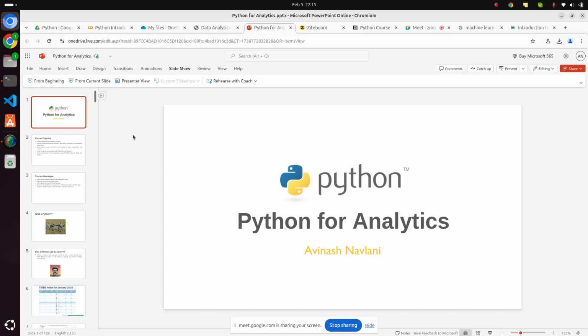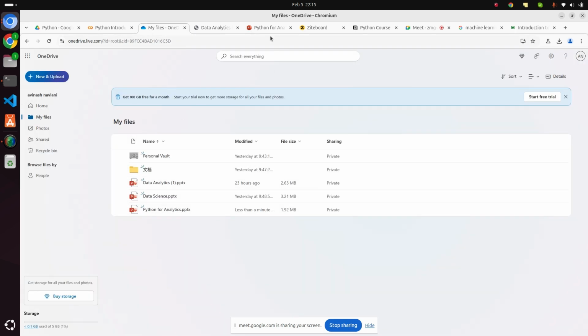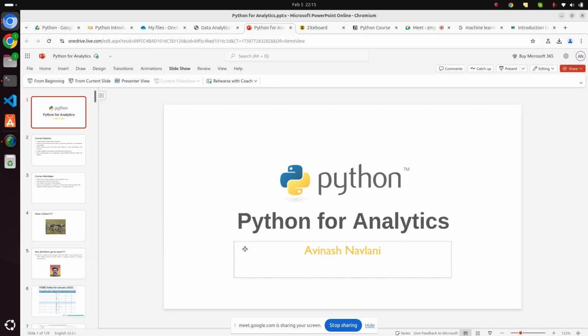So OneDrive gives you 5 GB of space and Google will give you 15 GB of space. So I'm using that. You can see this is OneDrive, right? Okay. Let me share my screen. Let me do the slideshow from the beginning, right?